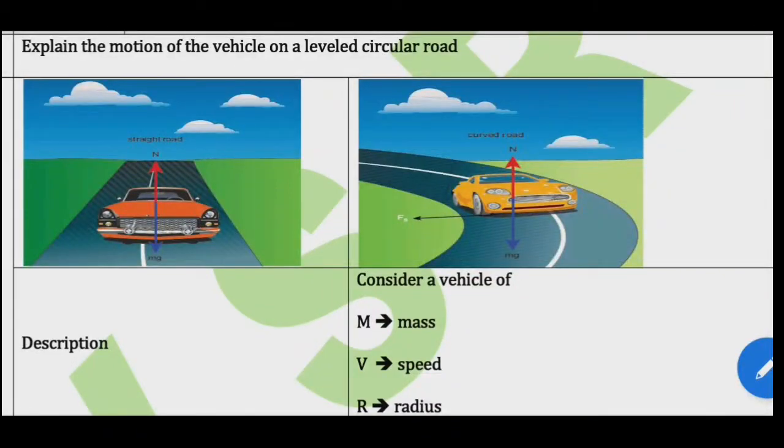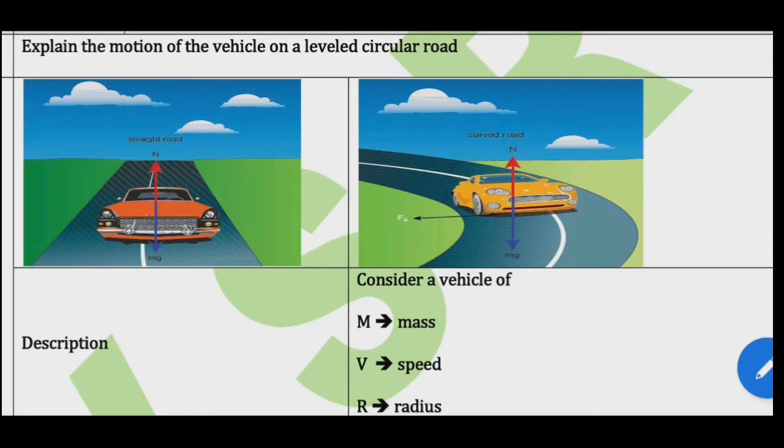Good morning, students. Let us study the topic: the motion of the vehicle on a leveled circular road. Now we see the picture. When a vehicle travels in a curved path, there must be a centripetal force acting on it. This centripetal force is provided by the frictional force between the tire and the surface of the road.